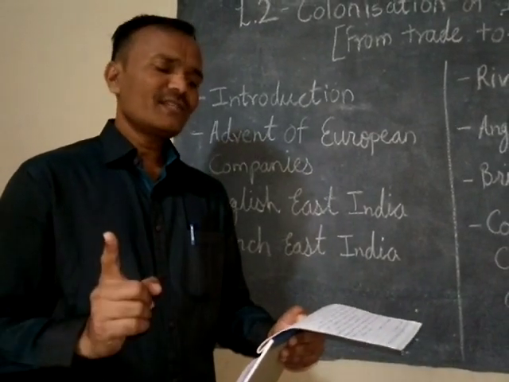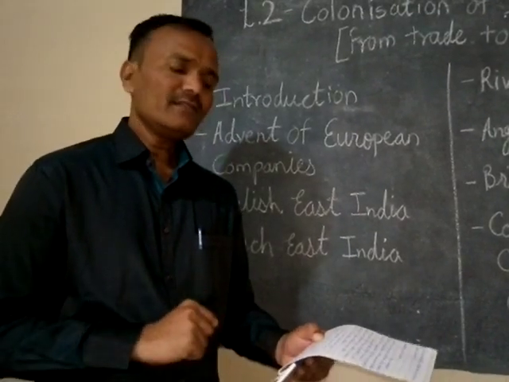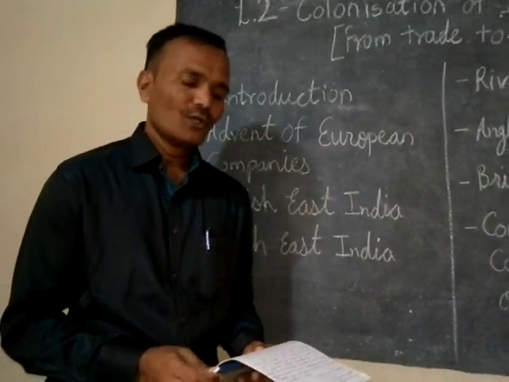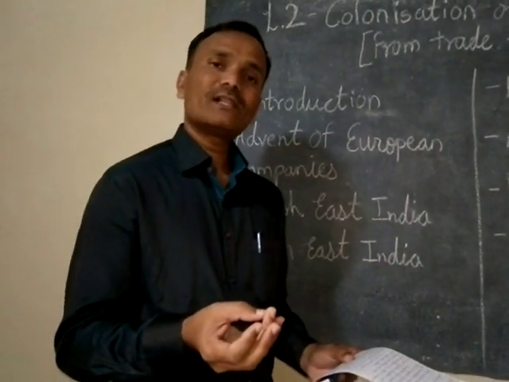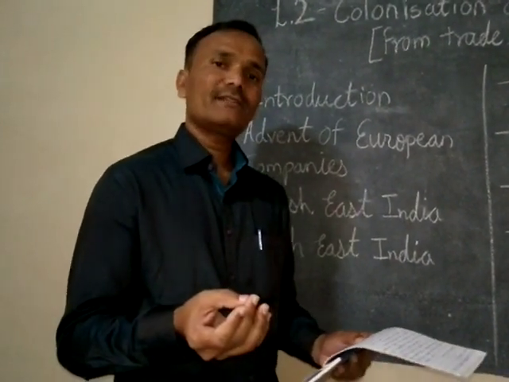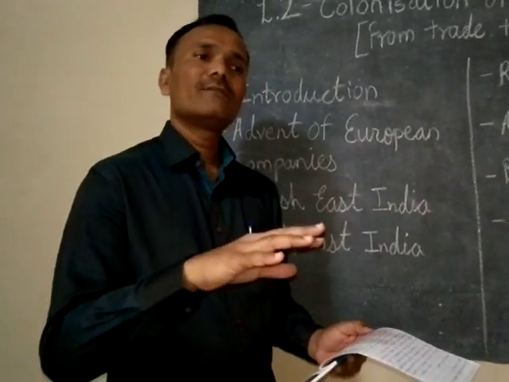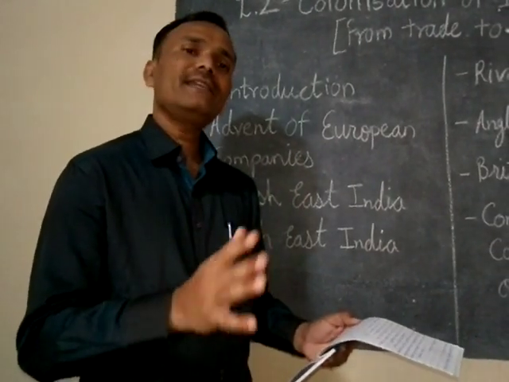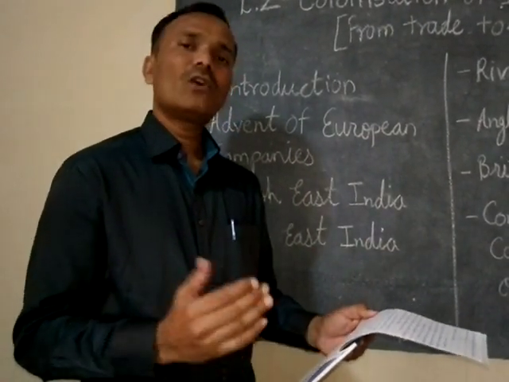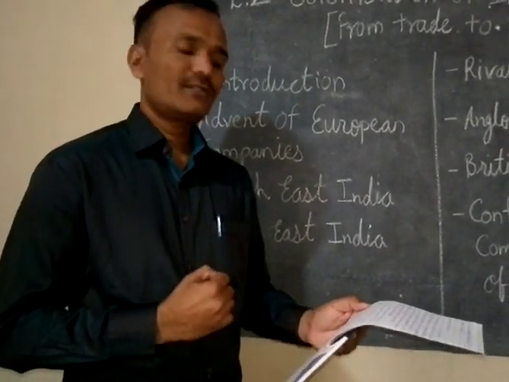By the early 17th century, the Dutch and the French also arrived in India as traders. So the British were there, the Portuguese were there, the French were there, the Dutch were there. All these companies from all these countries came to India to get more and more profit in trade.